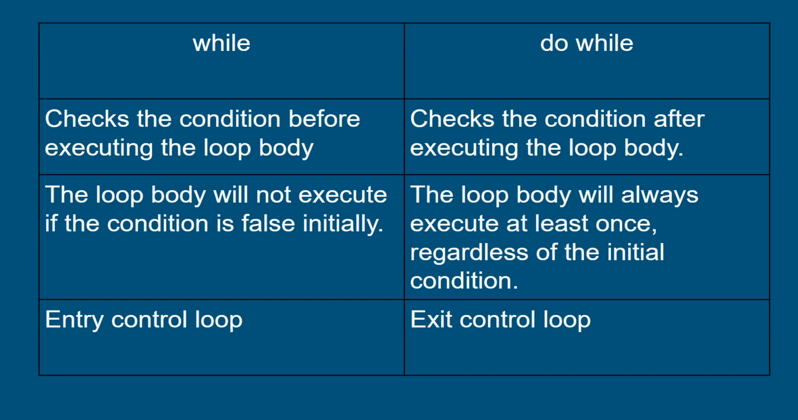The next difference is, suppose the condition which you have written for the while loop is false initially itself, then it won't be able to execute the code which is written inside the curly bracket. But for the do while loop, it will execute the block of code at least once, later it will check the condition.